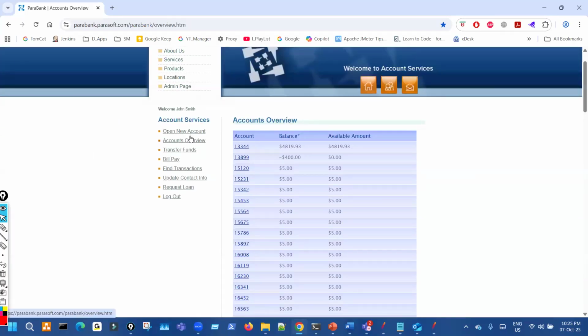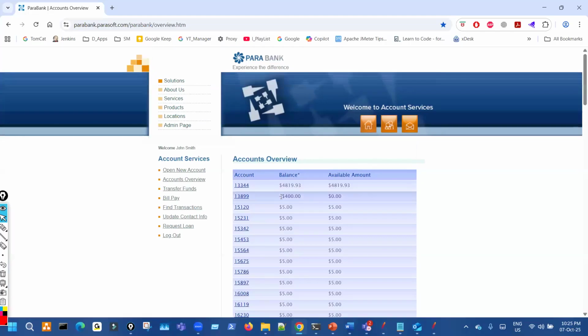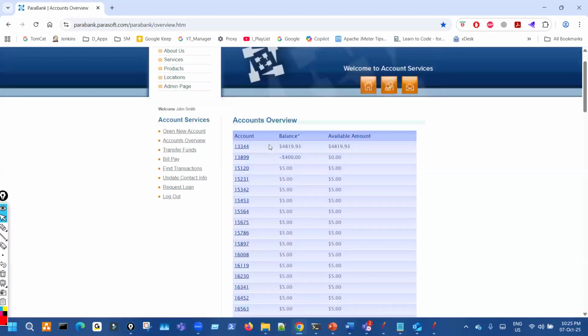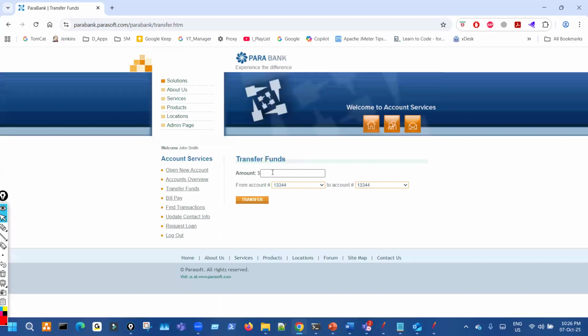what we can do is click on account overview, right? Then we can do some fund transfer. This is a demo application, right?